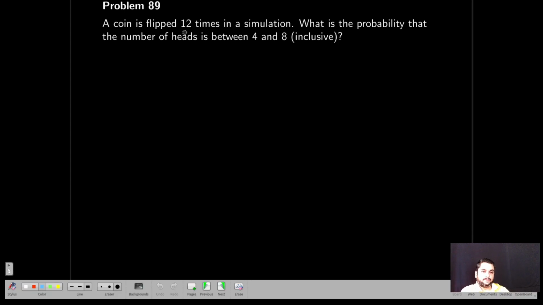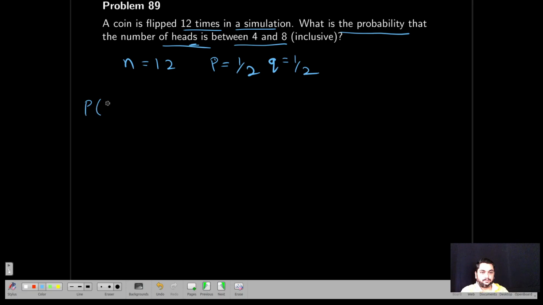Next, a coin is flipped 12 times in a simulation. What is the probability that the number of heads is between 4 and 8? This is again binomial distribution. n is 12, the probability of head, that is p, is equal to 1 by 2. I want heads, and q will be equal to 1 by 2. They are asking P of 4 less than or equal to x less than or equal to 8. So how will you find this?